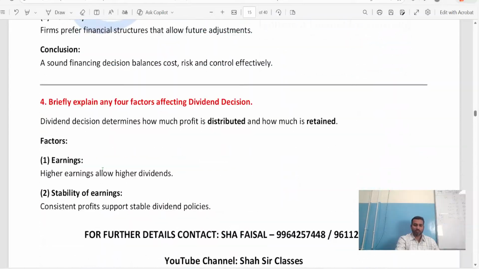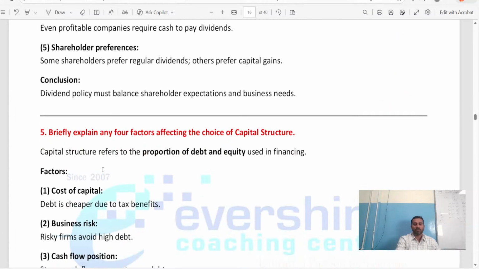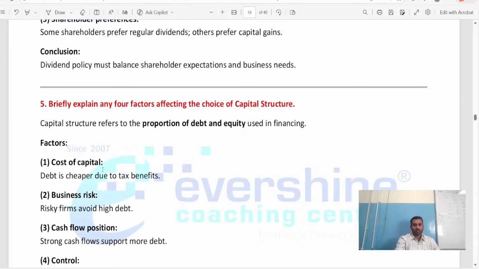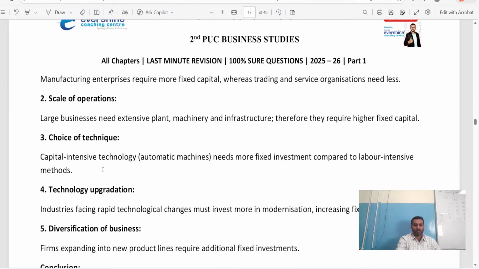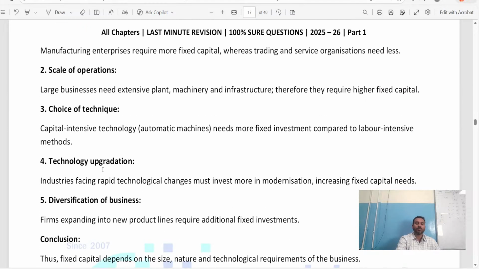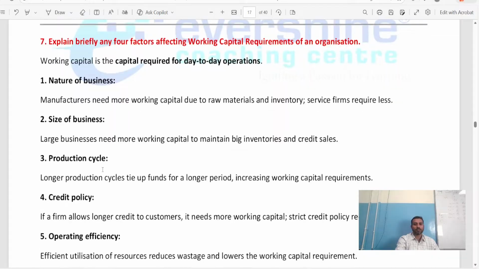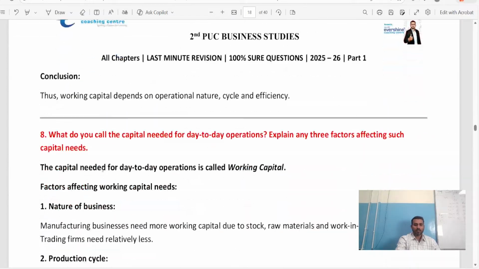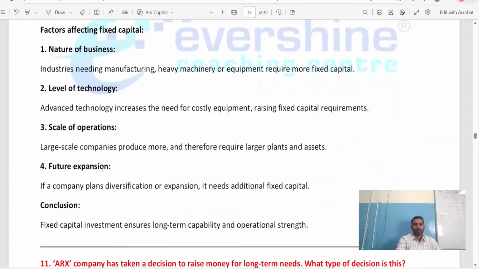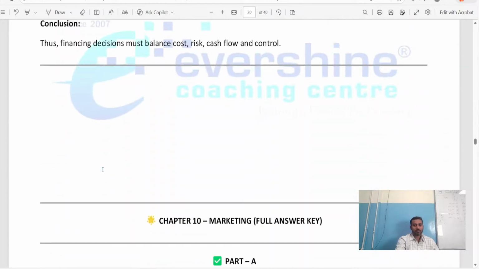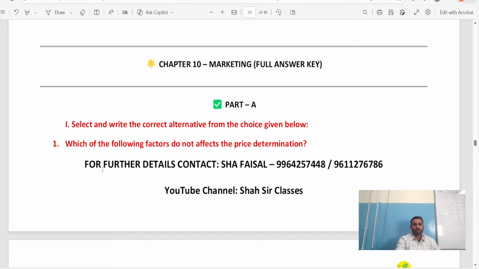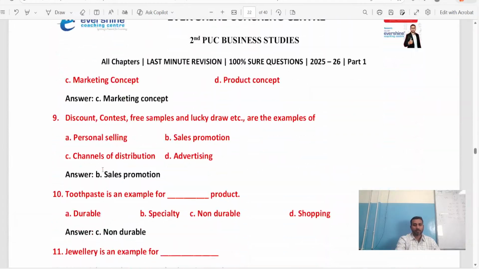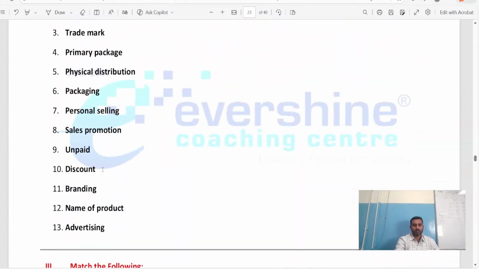As you can see, these all are the questions. Anyhow, if you want the explanation, join our session tomorrow. Definitely, I'll be discussing the next chapter tomorrow. So every day like this, in 11 days, we are going to complete the 11 chapters. Similarly, as you can see, next is marketing. Again, the marketing chapter also has been covered.